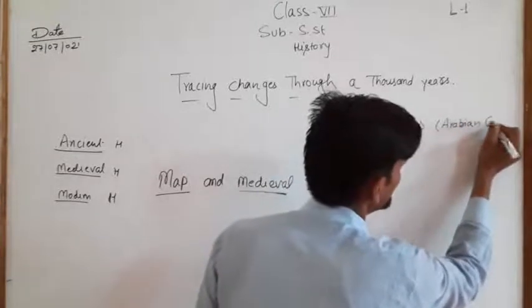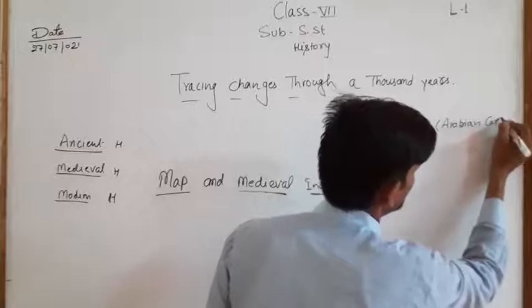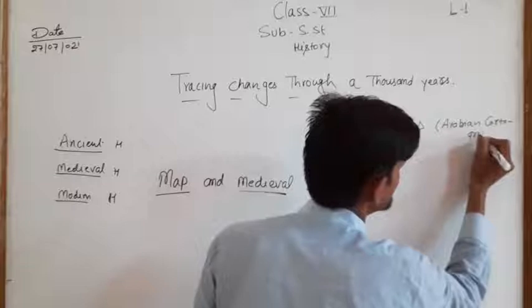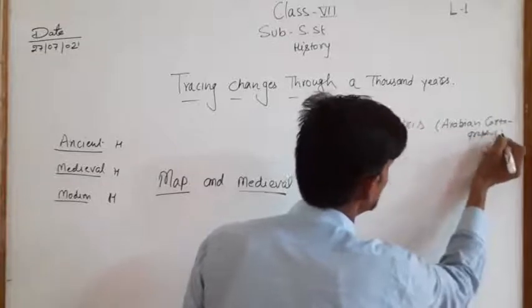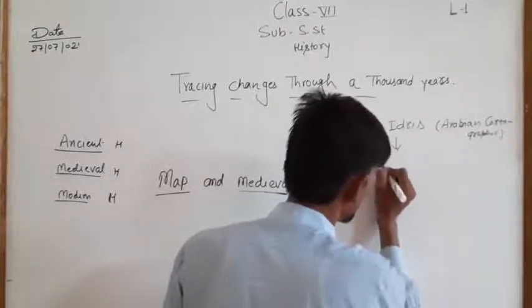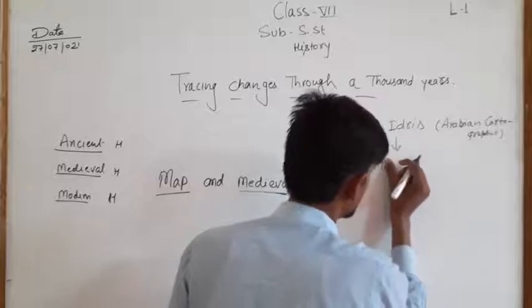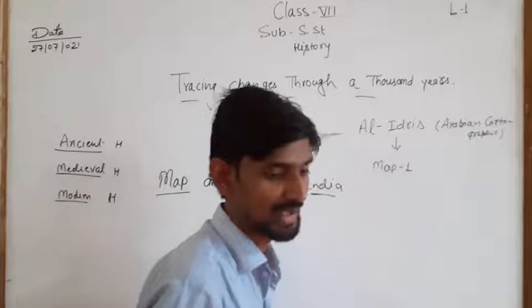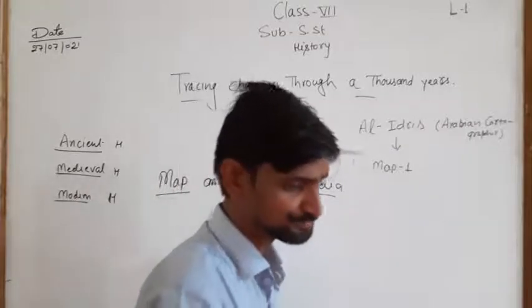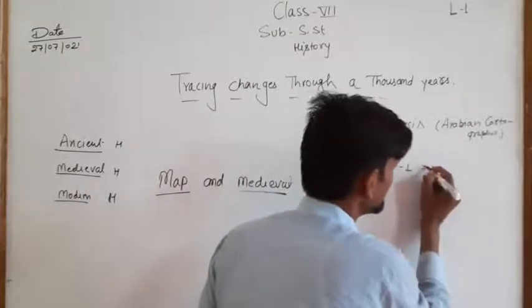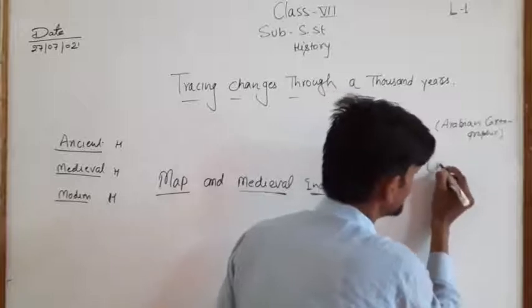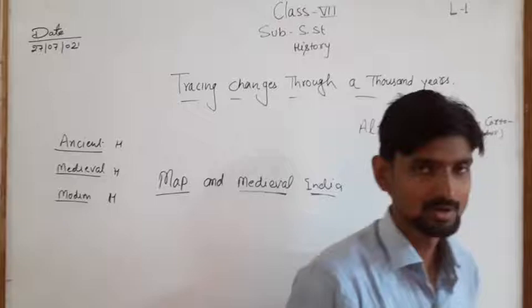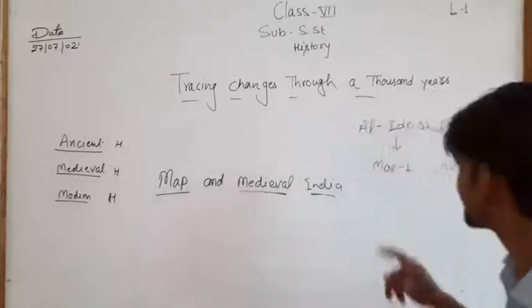He is an Arabian cartographer who developed the map 1. That was named map 1, in 1154.